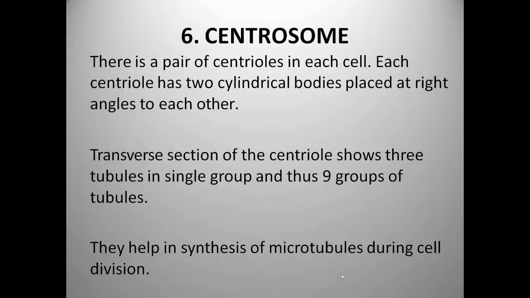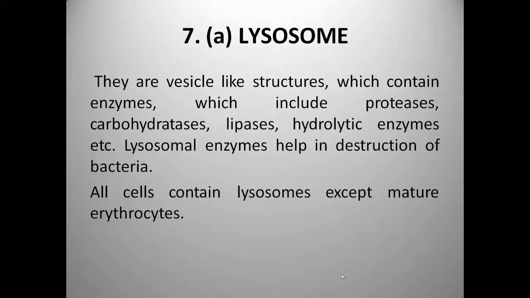Now we see centrosomes, which are a pair of centrioles in each cell. Each centriole has two cylindrical bodies placed at right angles to each other. A transverse section of the centriole shows nine groups of tubules, with three tubules in each group. They help in synthesis of microtubules during cell division.